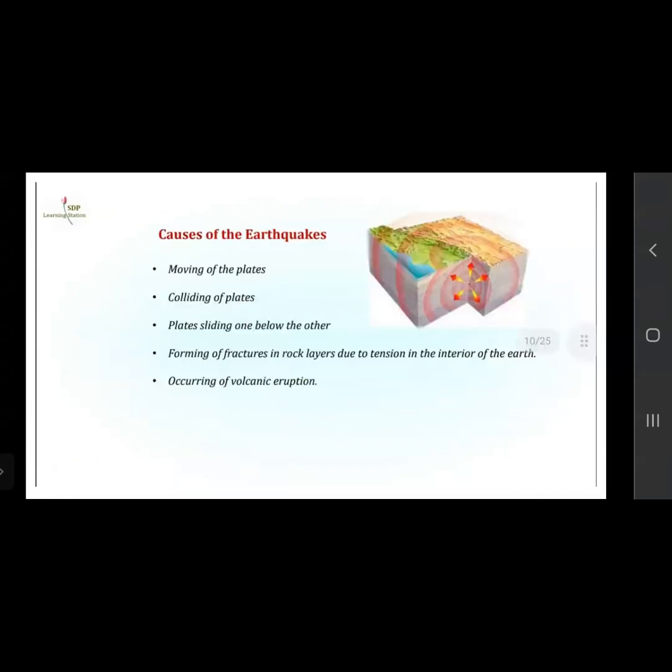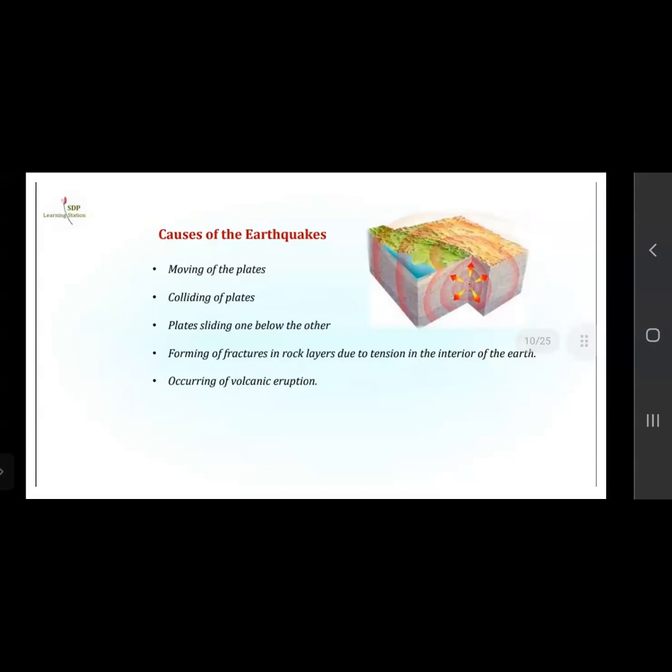Now, what are the causes of earthquake? Moving of the plates, colliding of plates. We know that the earth crust is made up of many plates. So when they are moving, earthquakes can be caused. Colliding of the plates, when they are colliding with each other, or sliding one below the other.